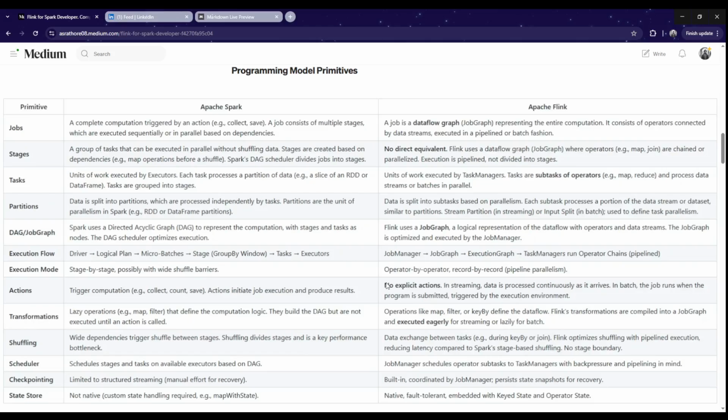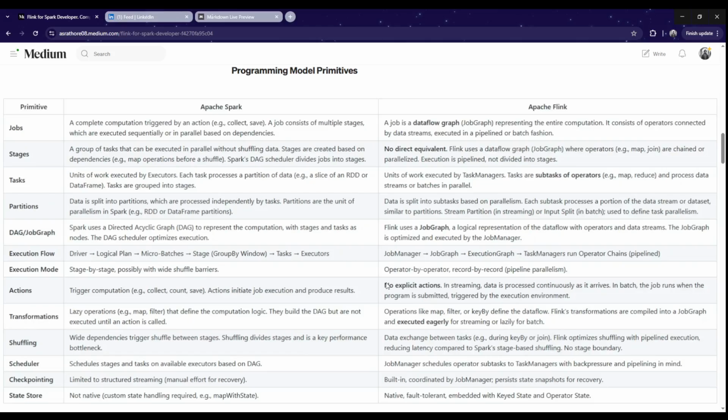Task, as we discussed in Spark: executors do a unit of work as a partition reference, and each partition is processed using one task. That's the task part in Spark. In Apache Flink, a unit of work is executed by task managers, and subtasks are an instance of the operator which called them, and they work on the input split.